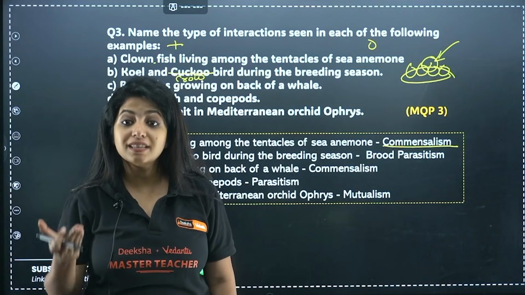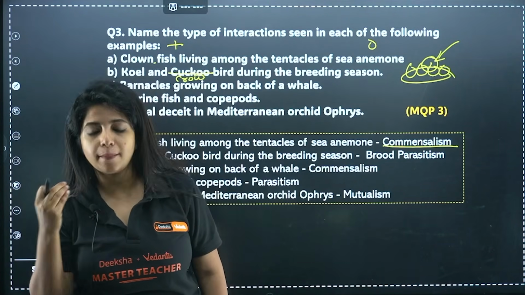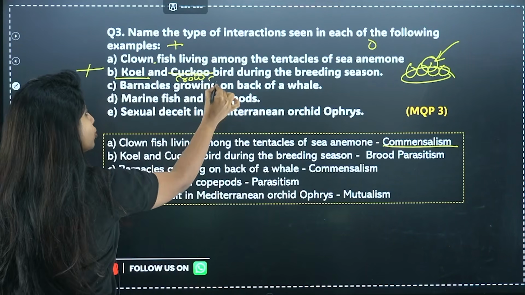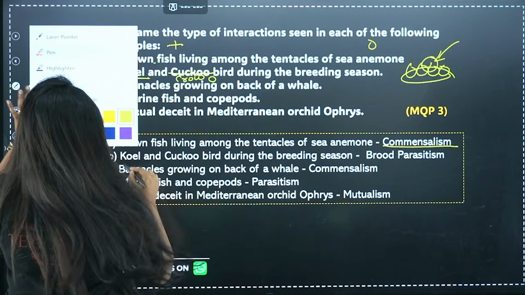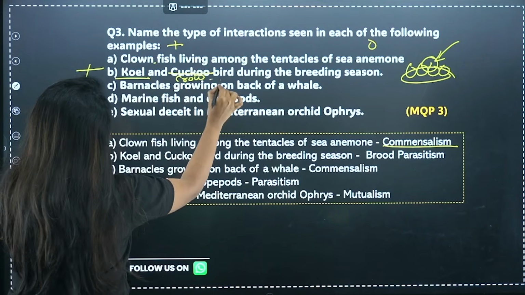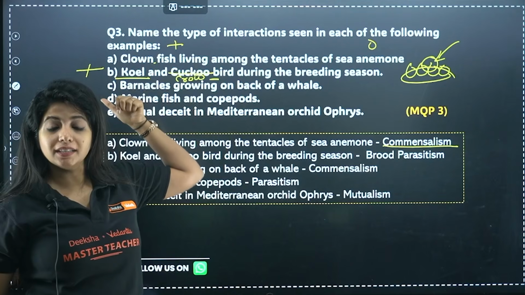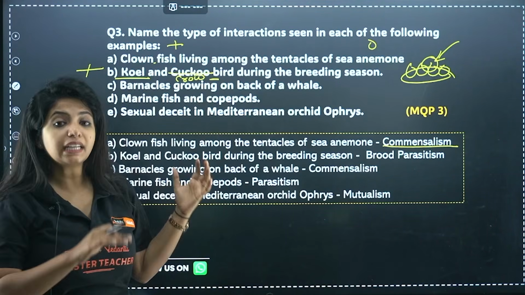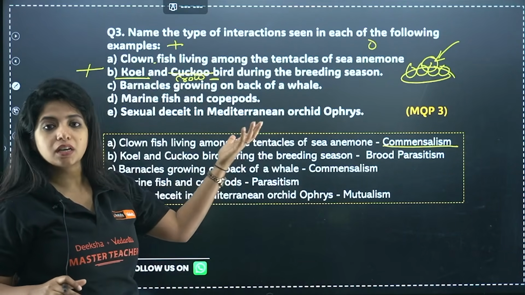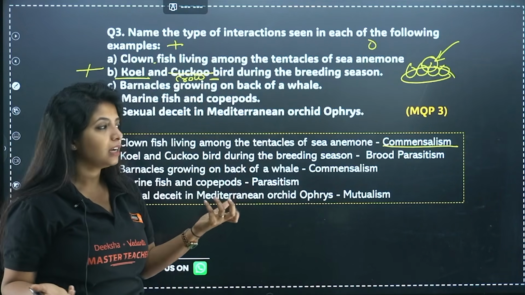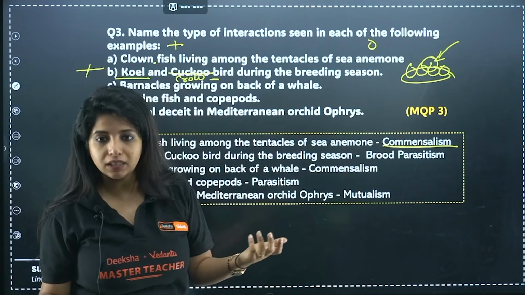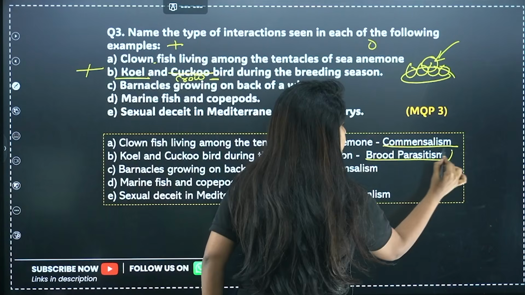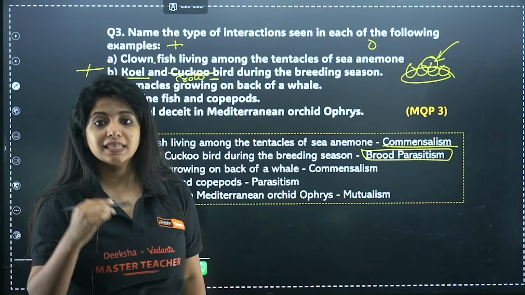That is why we say that parasitism is happening here. Parasitism means one organism is getting the benefit, that is the koel, and the crow is getting harmed. So it is a plus minus relationship. One organism is getting harmed and the other organism is getting the benefit. Harmed as in not exactly harmed, but there is a negative impact because the crow's energy is lost for no use. You get it? It should have been their own egg, then it would have been fine. And this type of parasitism has a name. You call this brood parasitism.